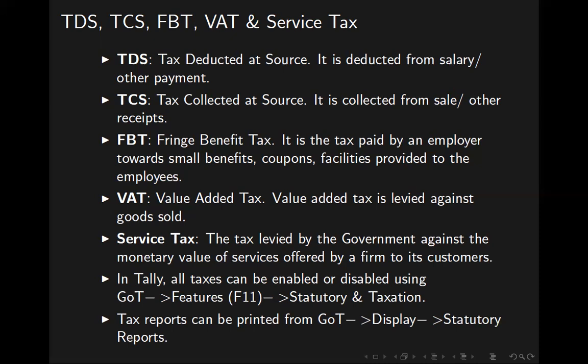Then, what are the taxes available? Can you repeat? TDS, TCS, FBT, VAT, service tax, GST. The last one is GST. The last one is also to be included, GST, goods and services tax.